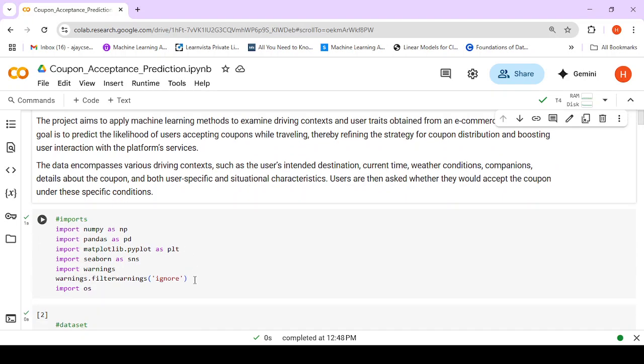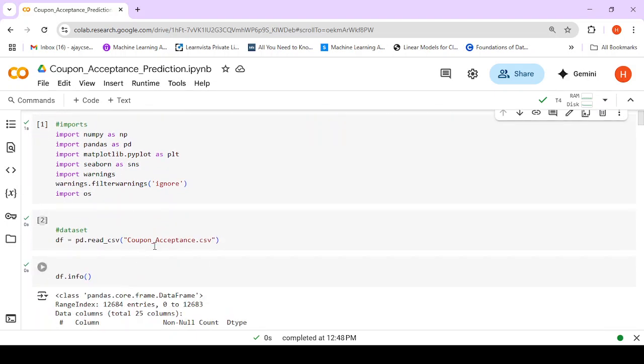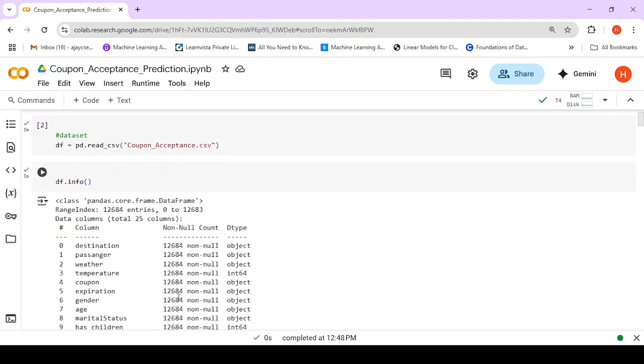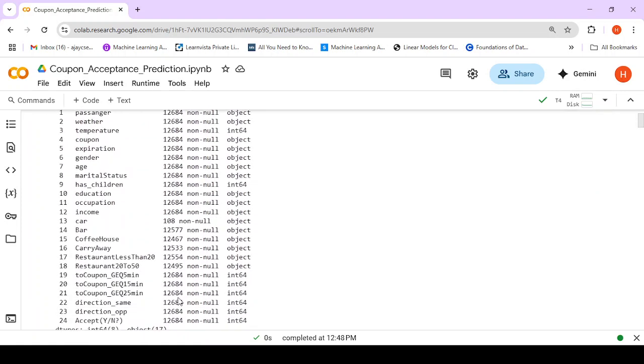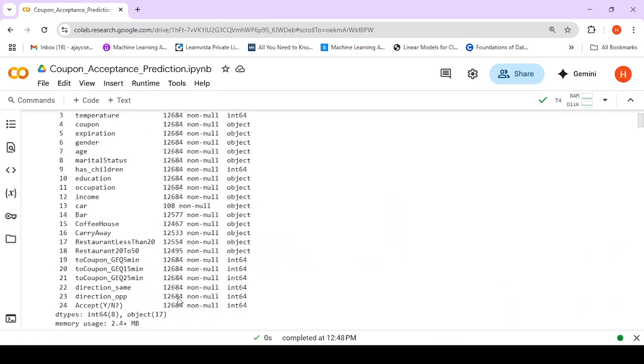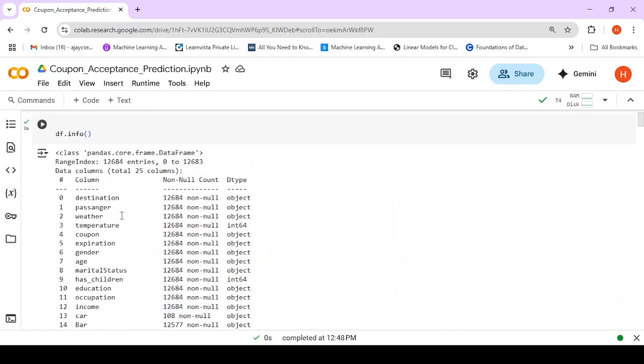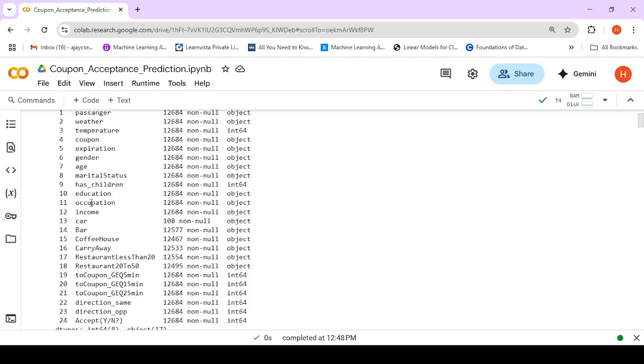So let us see the data. These are the imports and this is the data. Now here the data includes 25 columns. Let's look into the data. So there is destination, indicating where is the person heading to, passenger, with whom is the person traveling, weather, this can be rainy, snowy, sunny, temperature, coupon indicates what kind of coupon it is, expiration can be 1 day or 2 hours, gender, age of the person, marital status, has children or not, the education, occupation,